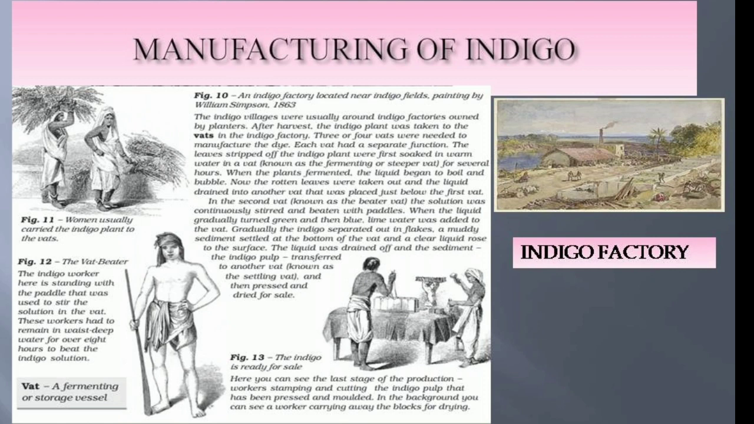In figure number 11, we can see the women carrying the indigo plant to the vats. In figure number 12, the vat beater, the indigo worker, is standing with the paddle that was used to stir the solution in the vat. These workers had to remain in waist deep water for over 8 hours to beat the indigo solution. Figure number 13, the indigo is ready for sale. Here you can see the last stage of the production, the workers stamping and cutting the indigo pulp that has been pressed and molded. In the background, you can see a worker carrying away the blocks for drying.